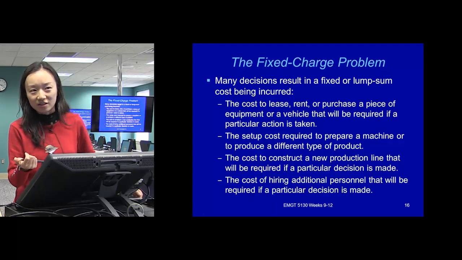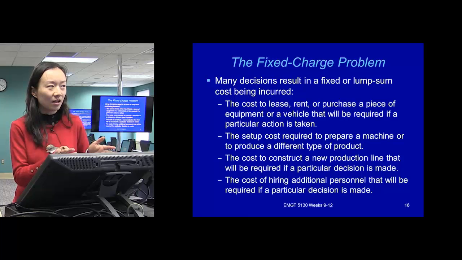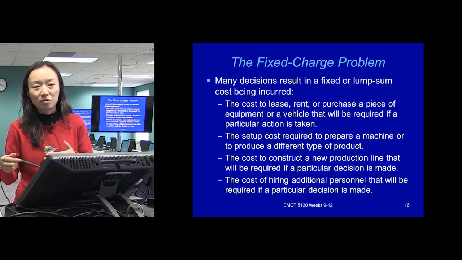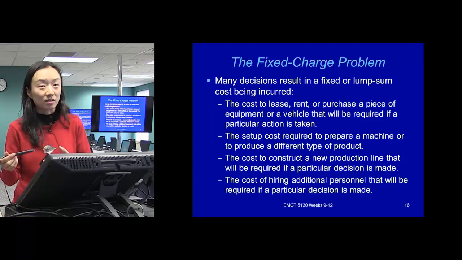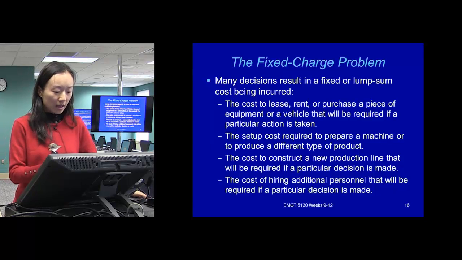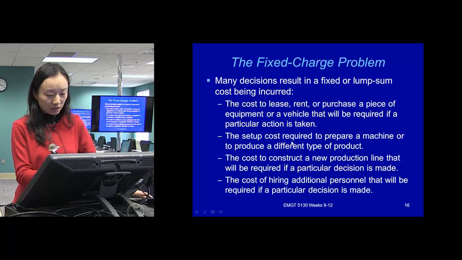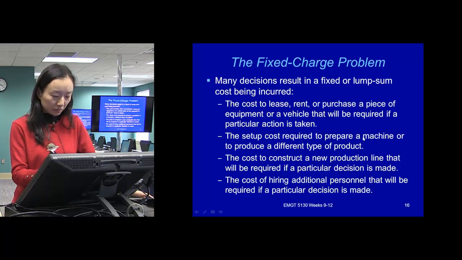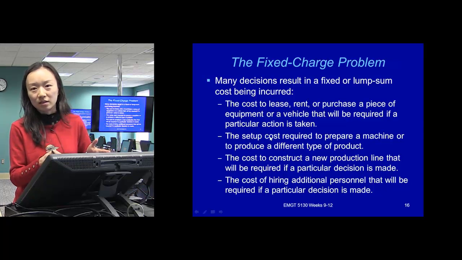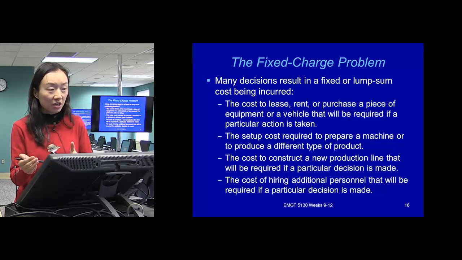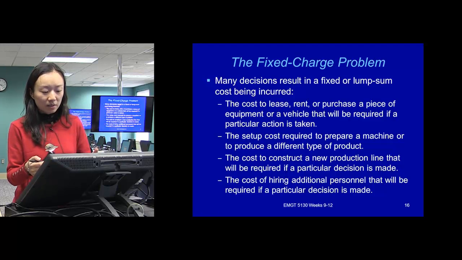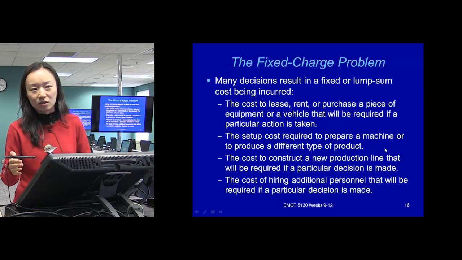It's like in economic analysis, the fixed cost versus, say, the unit production cost, which will be like the variable cost, that depends on the number of units of product you produce. And for example, the setup cost to prepare a machine to produce a different type of product. So this setup cost only happens once. If you use the machine, it will happen, but it only happens once. It's different from the cost that is related to how many products you produce.